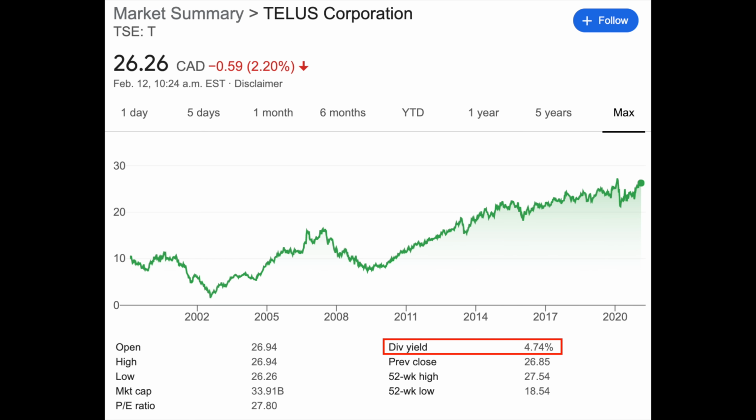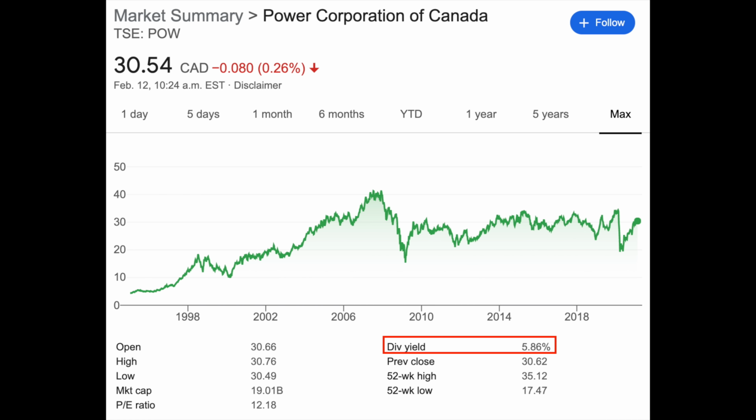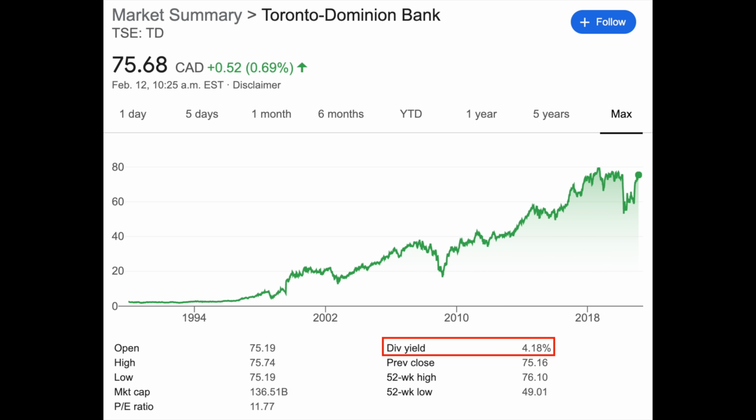Where do we get this number from? I think a big part of it is that if you assessed a number of high quality dividend paying stocks, I was looking at a bunch today, like TELUS. My girlfriend bought some TELUS today. We're going to be looking at Manulife, for example, in a second. Pick a bunch of other stocks, there's a bunch you can think of. A lot of high quality dividend stocks will yield in that 3, 4, 5% range.